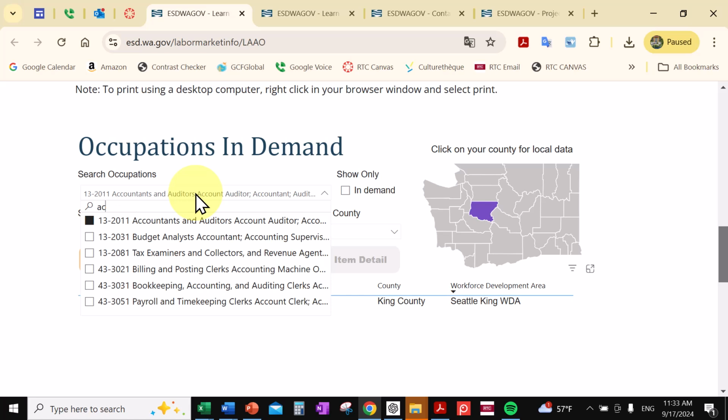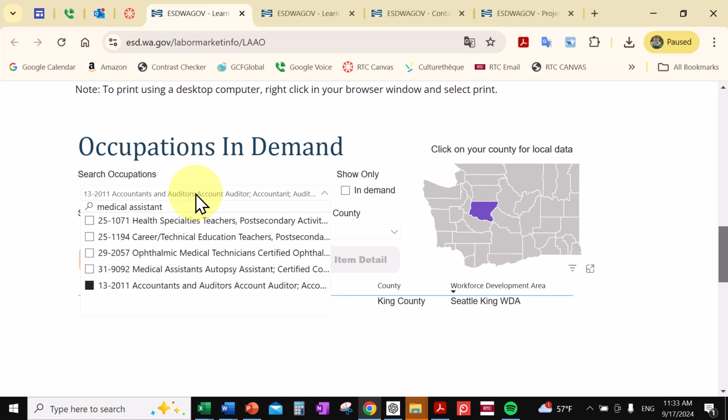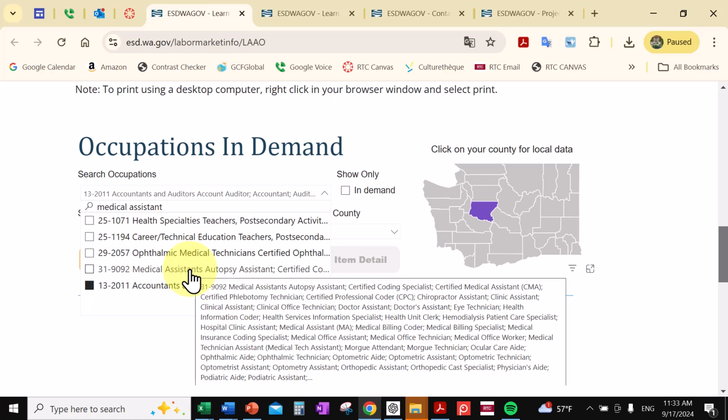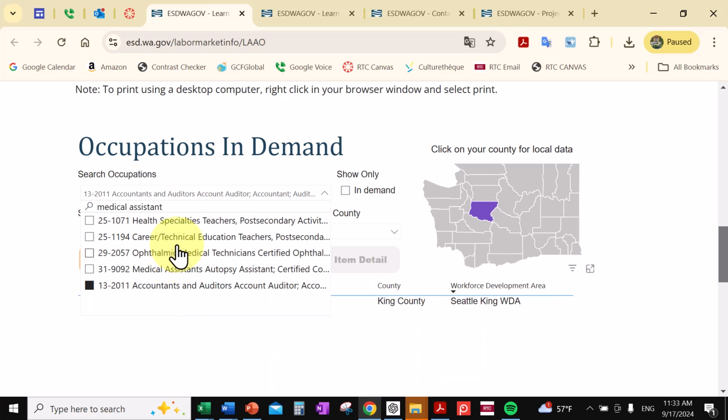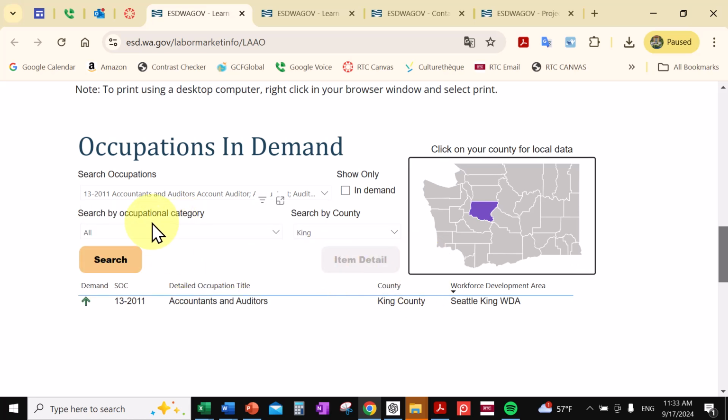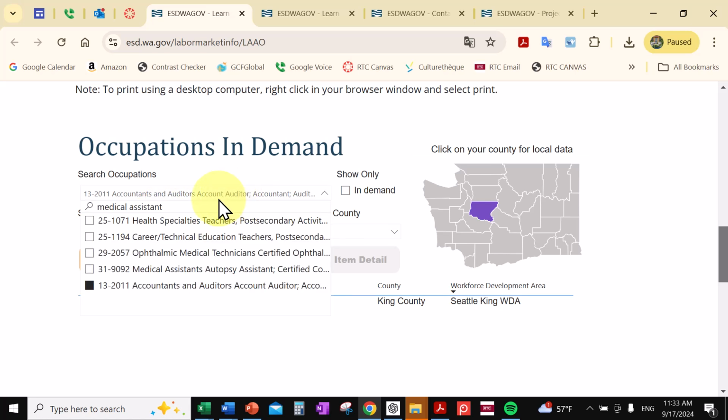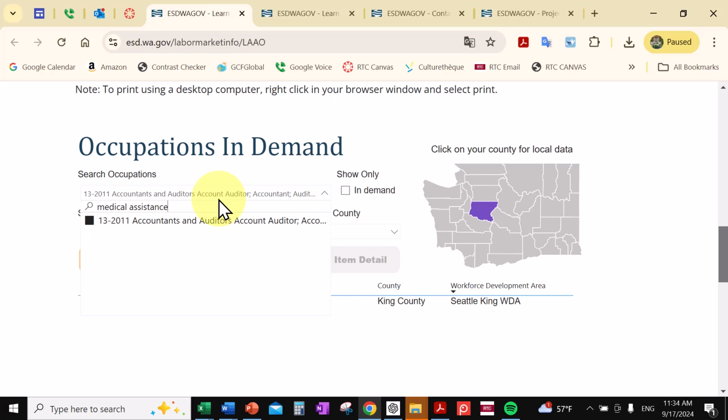One job, medical assistant, autopsy assistant. Didn't change there, so let's change the.